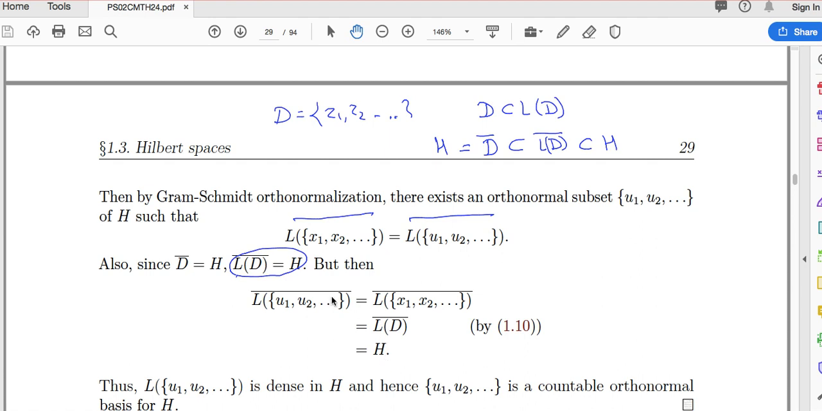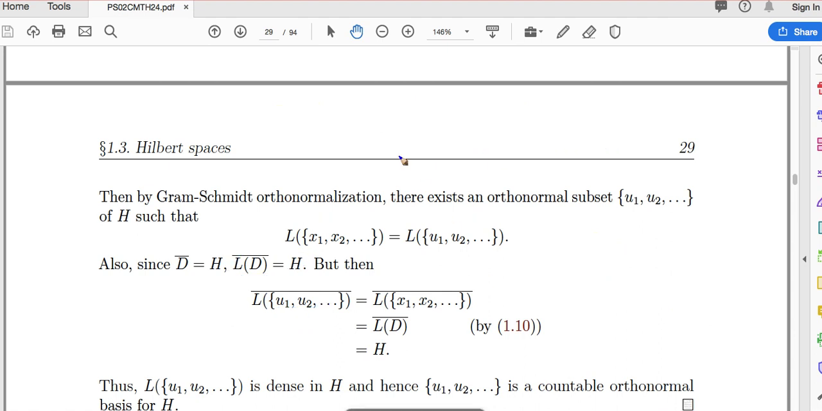So what we proved, if I call this set E, then E is an orthonormal set, and L of E closure equals H. This is what we have proved. Any orthonormal set whose closure of its span is H is an orthonormal basis. So E is an orthonormal basis. This follows from those five equivalent conditions, right? L of E closure equals H, then it is an orthonormal basis.